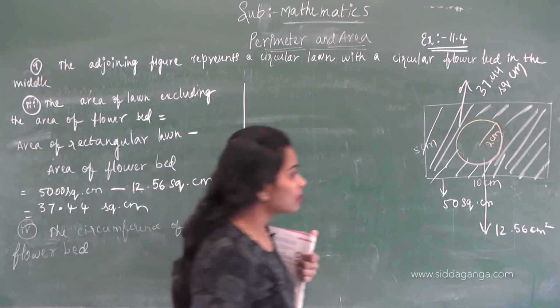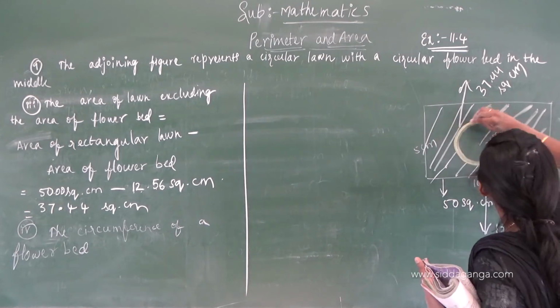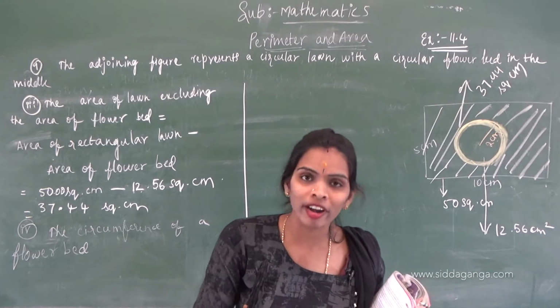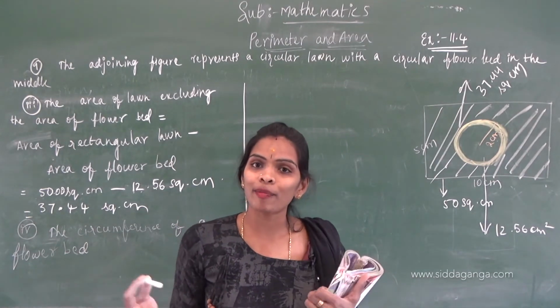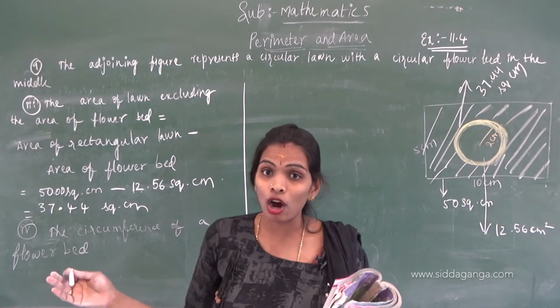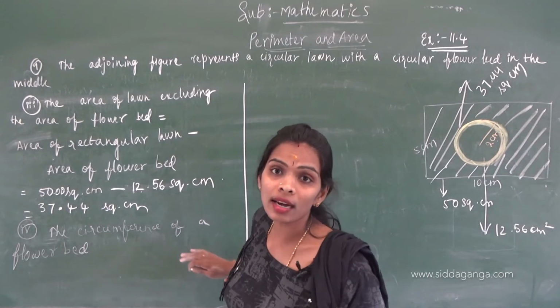What are they asking? The circumference of a flower bed. How will we get it? We know the radius. The radius of the circular flower bed is 2 centimeters. What are they asking? They are asking for the perimeter, not the area, of the circular flower bed.